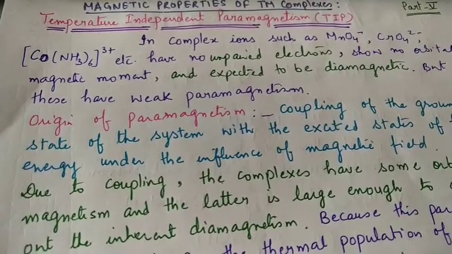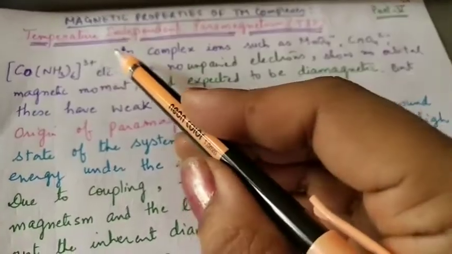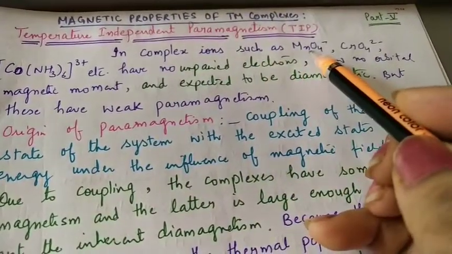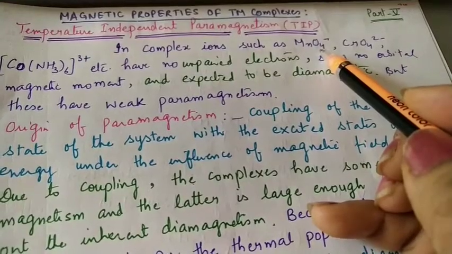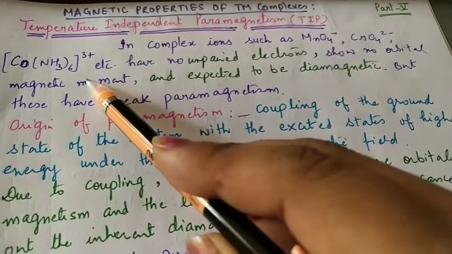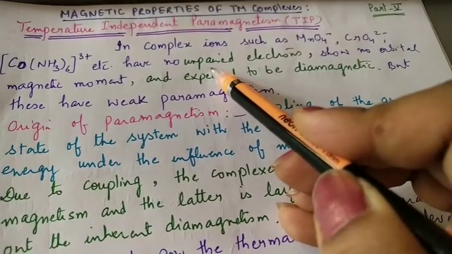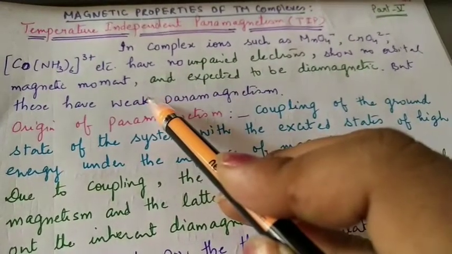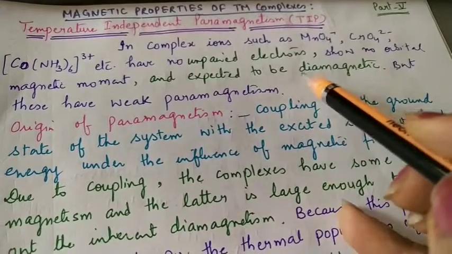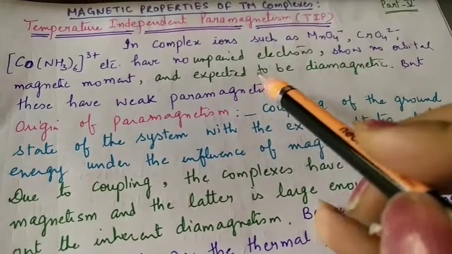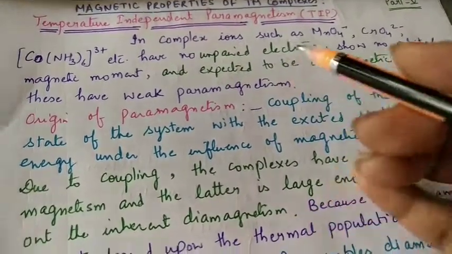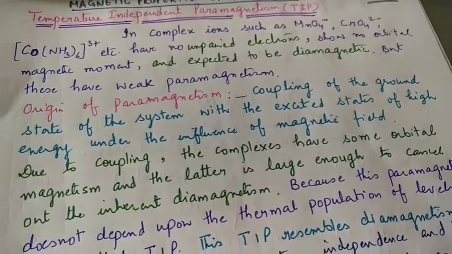But interestingly, there are some complex ions such as permanganate and cobalt ammonium complex. They have no unpaired electrons, show no orbital magnetic moment, and they are expected to be diamagnetic, but actually they show weak paramagnetism. Now what is the reason for this?